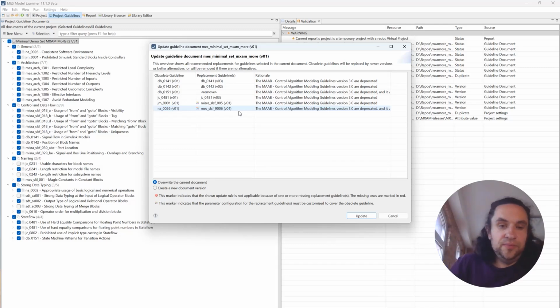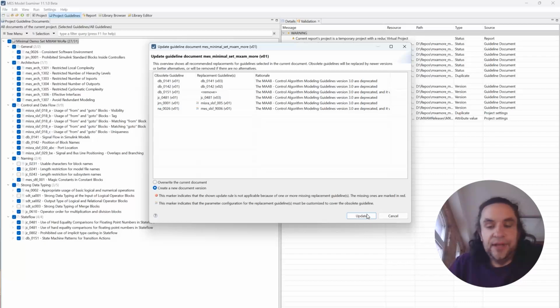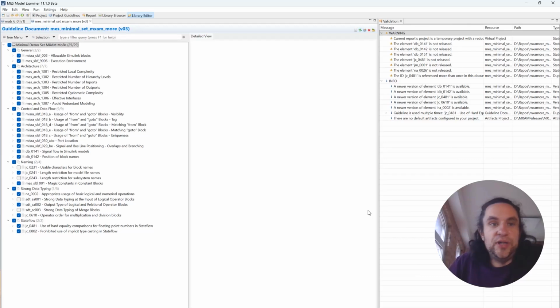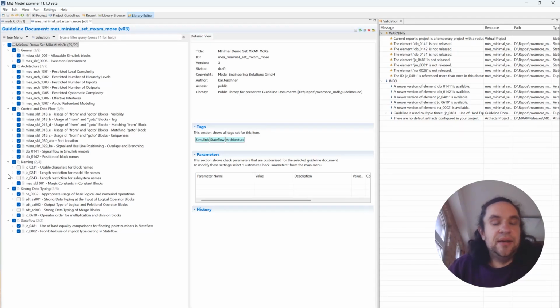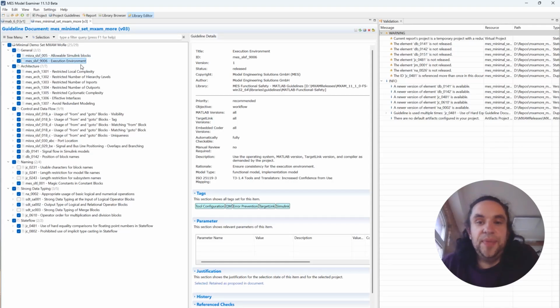And now the second click would just be to say, okay, I want to overwrite my current document or create a new document version. Let's do this. Then we can simply update it and have a new version of this guideline document with the replaced guidelines and no more obsolete and old guidelines.